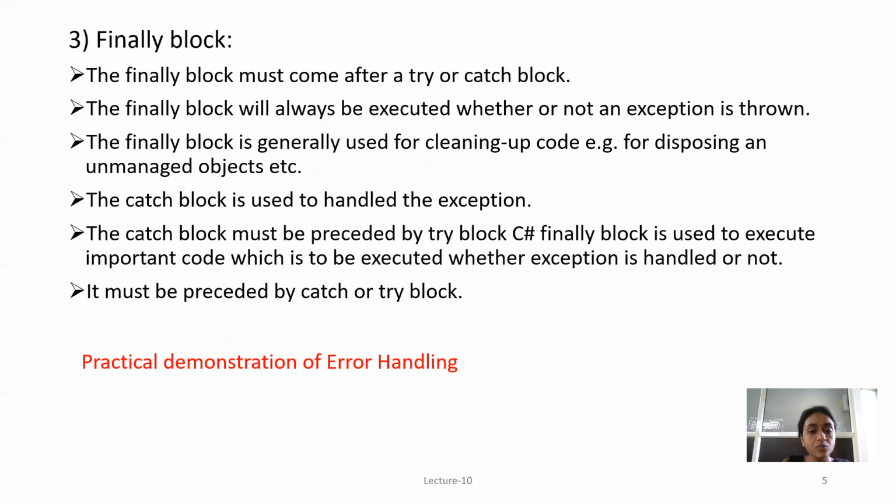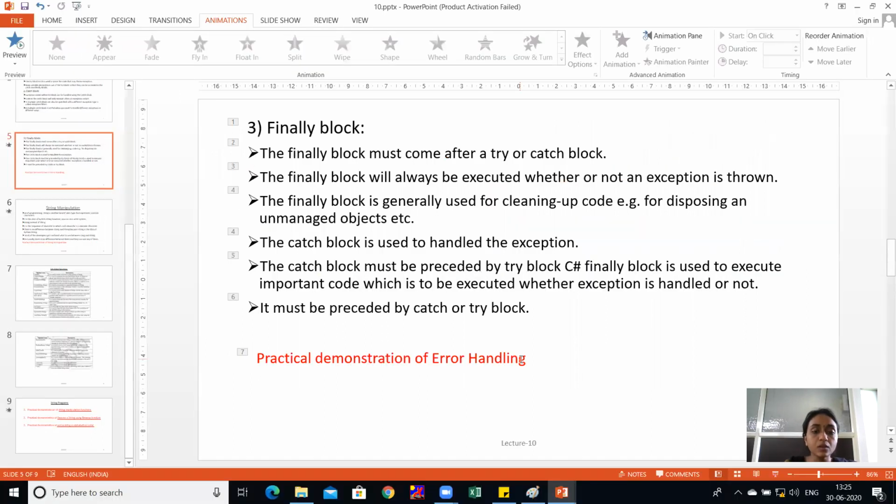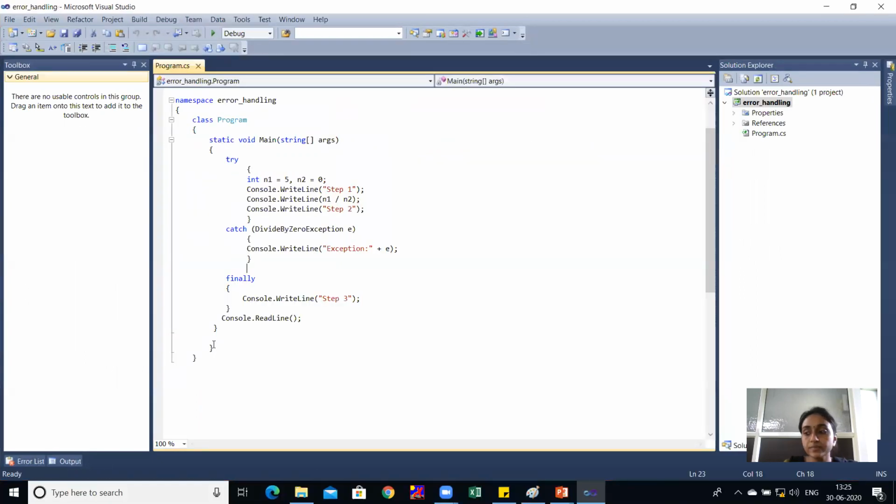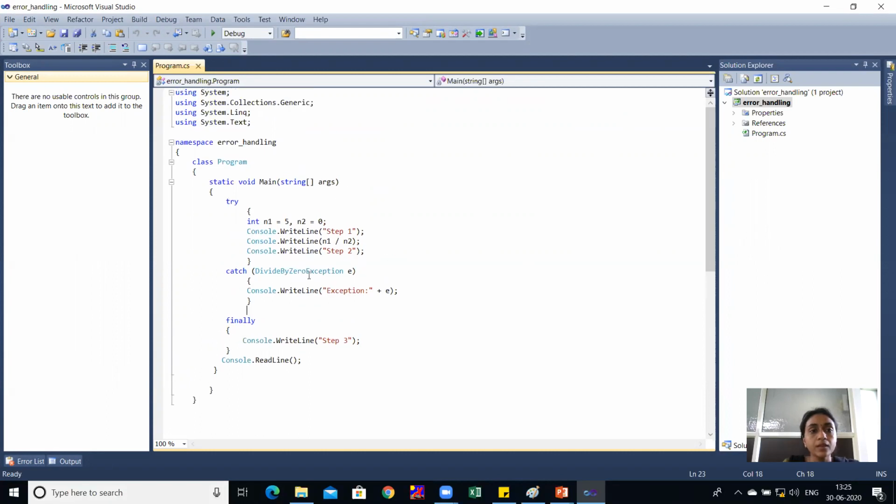Now we will see the practical demonstration of error handling. For this, I'll open Visual Studio. And here I have code for error handling. Here you can see in the main function, I have written these three blocks, that is try, catch and finally. In the try block, I have taken the variables n1 and n2, and the values 5 and 0 are stored in them respectively. First, I have written a statement for showing you the execution steps.